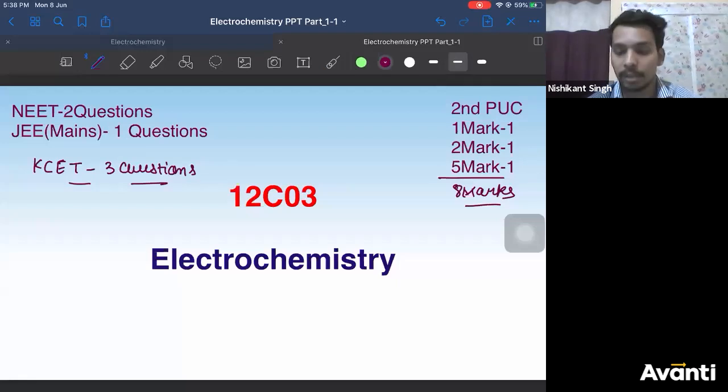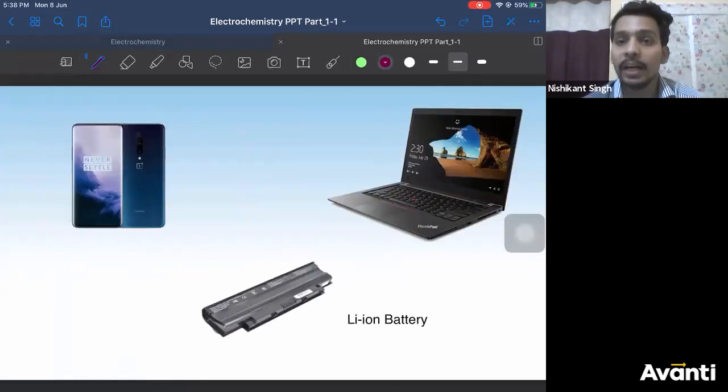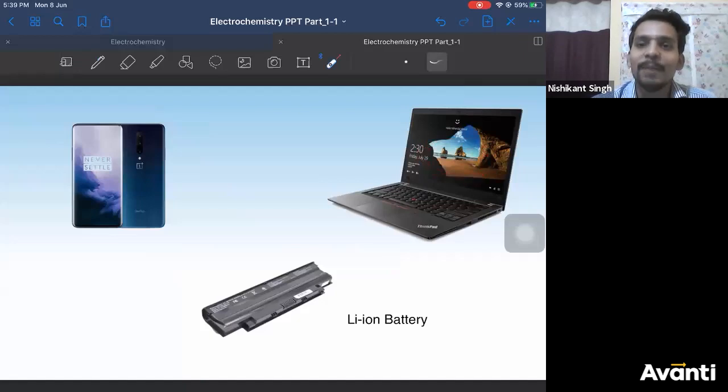What is electrochemistry? Where do we find electrochemistry? First of all, you can quickly see this Windows 10 front page, right? You should be happy seeing that, maybe. Lithium ion batteries, your iPhone, your OnePlus, every gadget has a battery, right? So battery is a wide application of this chapter. So this chapter finds a wide application in cells, batteries, all those things. Now where what happens, that is what we need to study in this chapter, right?